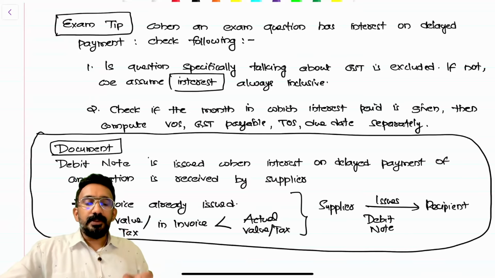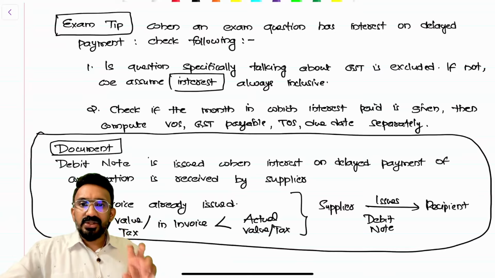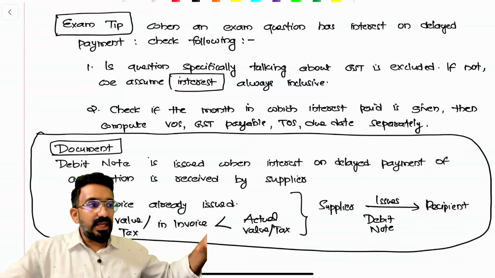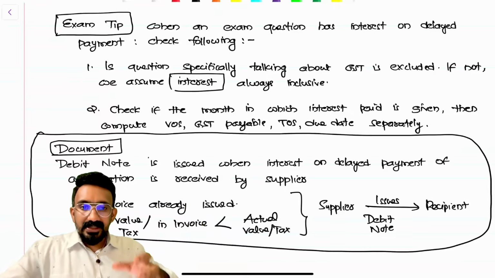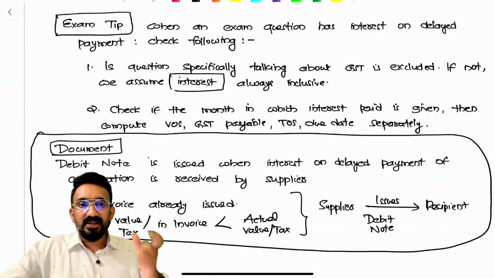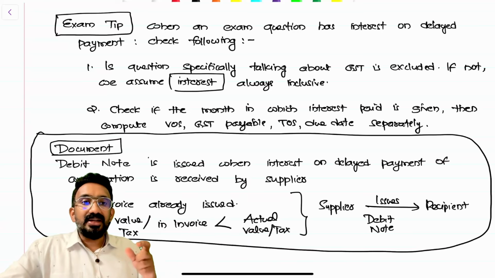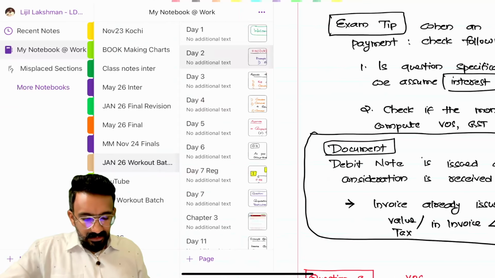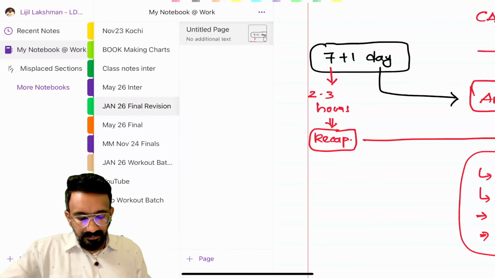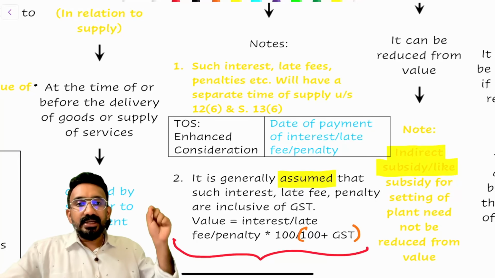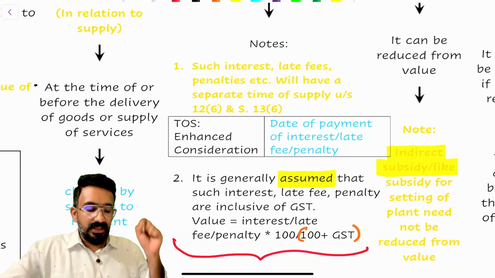The next question would be, this 2,000 will be subject to GST. You have to consider 2,000 is inclusive of GST. Which month do I have to pay the GST on this 2,000? Should I pay in January, where the original supply time of supply will apply, or should I take the time of supply as April itself? Section 12(6) and 13(6) in the CGST Act, which talk about enhanced consideration, would apply. The time of supply for this interest would be the date on which I received the interest. That's something you've just read. Look at note number one: time of supply for enhanced consideration would be the date of payment of interest, late fee or penalty.